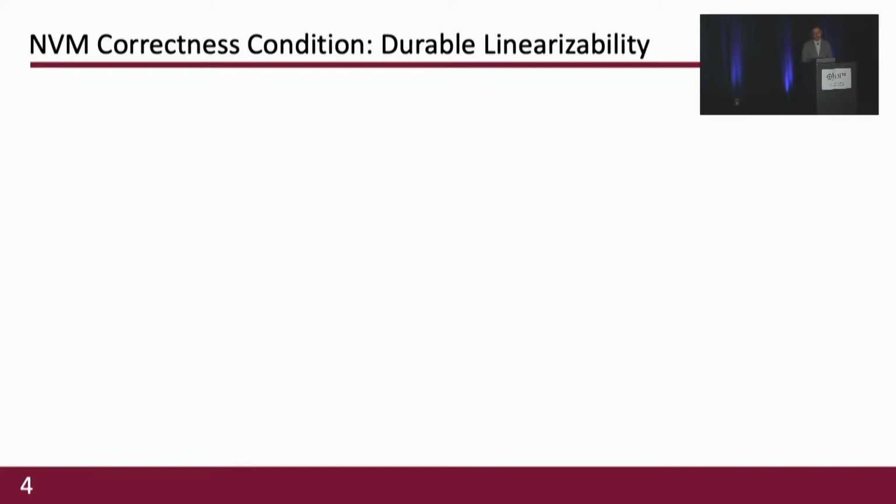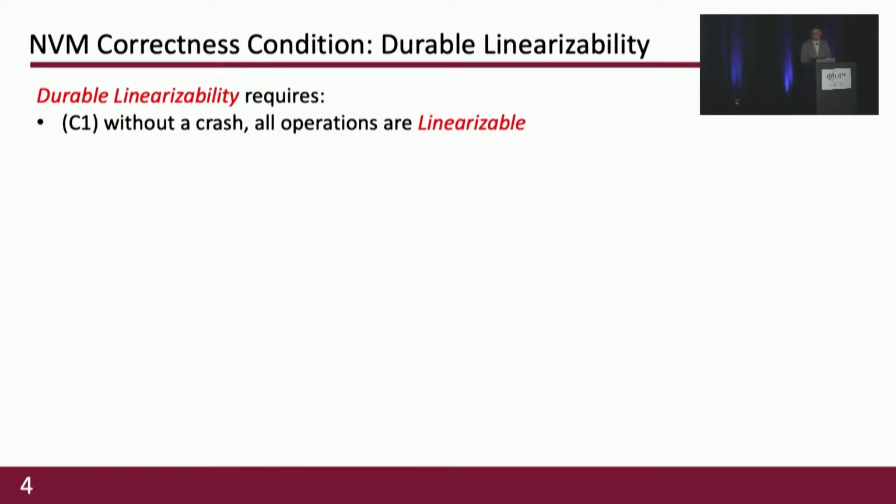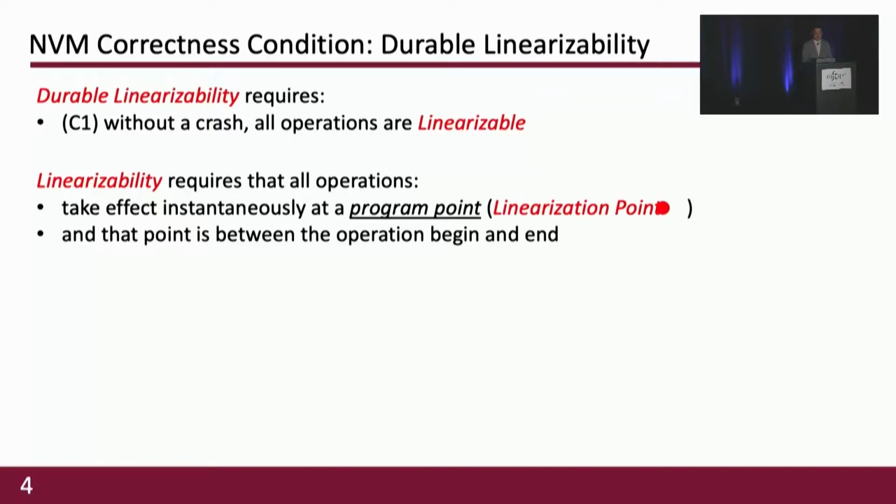Durable linearizability is used for determining whether a crash state is consistent or not. Now we are going to present the definition of durable linearizability. Durable linearizability requires 3 conditions. The first condition is that without a crash, all operations are linearizable. Linearizability is the existing widely used correctness standard for concurrent programs. Linearizability requires that all operations first take effect instantaneously at a program point, which is called the linearization point, and that point is between the operation begin and end.